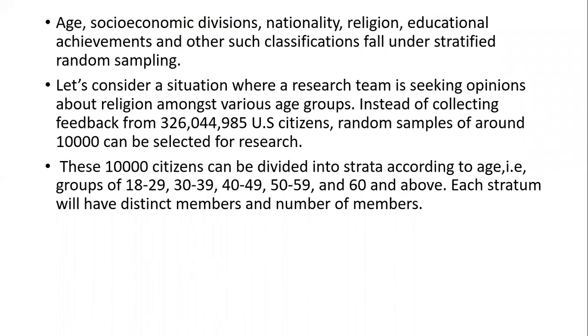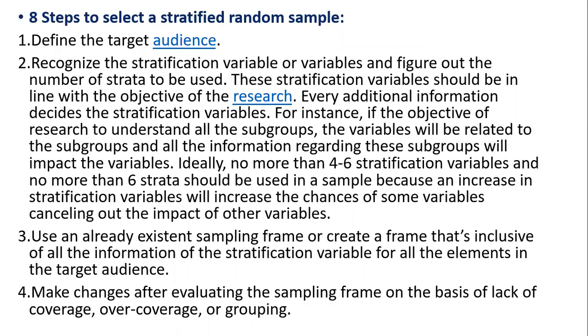In the last example, we saw groups like 18 to 29, 30 to 39, 40 to 49, 50 to 59, 60 to 69, and maximum 70 to 79. So here we are deciding the groups. In the same way, we decide what strata we are going to use. Even income level can be used: 10 to 15,000, 15 to 20,000, 20 to 25,000. That can also be stratified. These stratification variables should be in line with the objective of the research which we are going to study. Every additional piece of information decides the stratification variables.